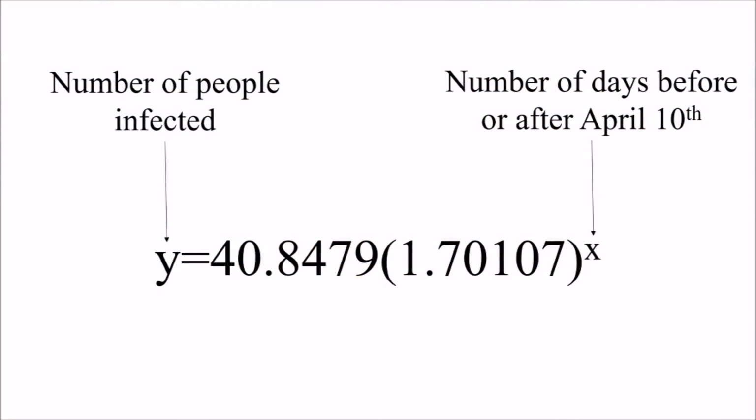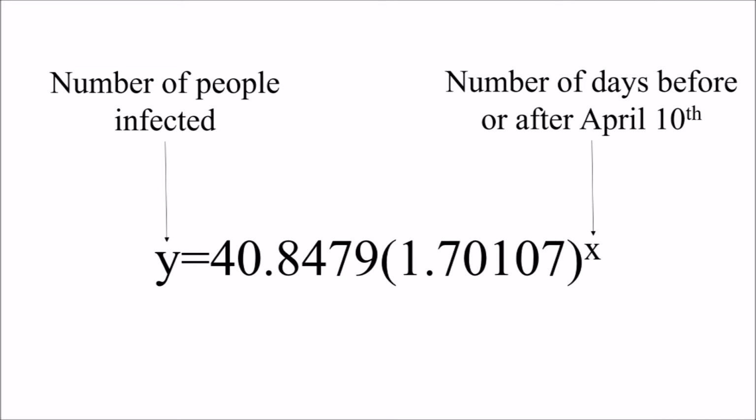Based on my calculations, I have discovered that the following equation accurately represents this scenario. Y equals 40.8479 times 1.70107 to the power of x. The y value represents the number of people infected, while the x value represents the number of days before or after April 10th. A negative x value indicates a date before April 10th, while a positive x value indicates a date after April 10th.